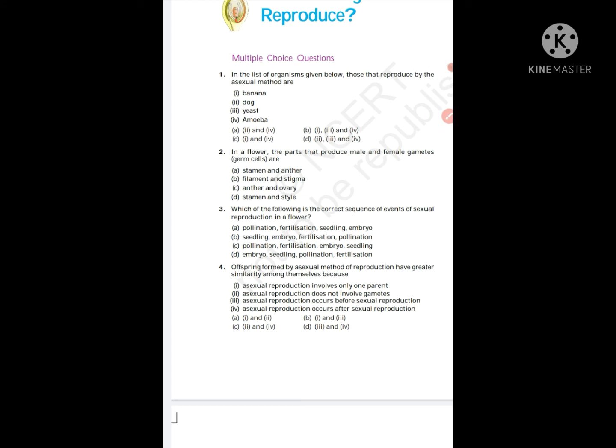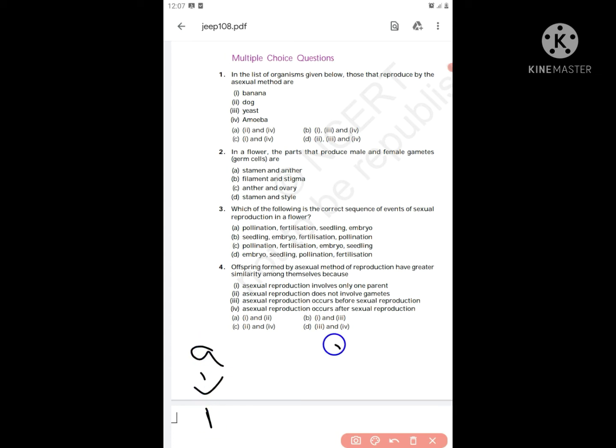Offspring formed by asexual method of reproduction have greater similarity among themselves because. Okay. So we know the difference between sexual and asexual. In asexual, only one parent. In sexual, two sexes are involved, in the sense two parents, one is male, other is female.